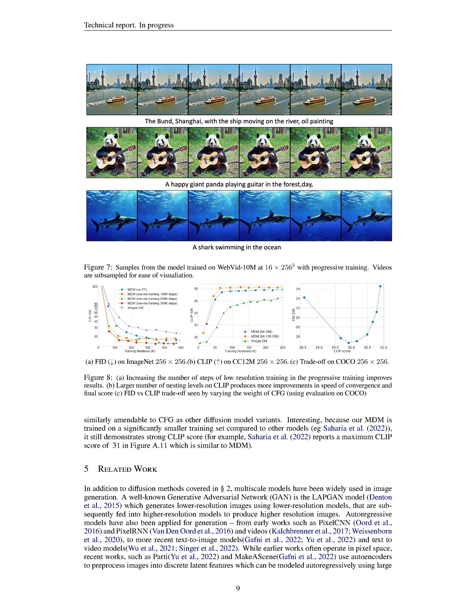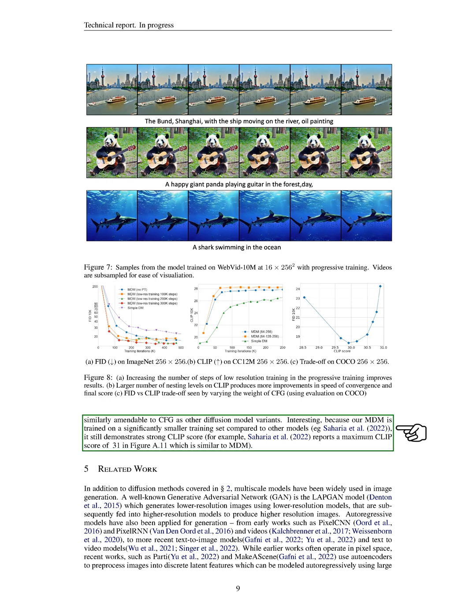Section summary. The authors compare their multi-resolution diffusion models, MDMs, against 3 baseline models: simple DM, cascaded DM, and latent DM. They find that MDMs have faster convergence and better performance compared to simple DM, outperform cascaded DM despite having fewer parameters, and show better performance than latent DM. Additionally, MDMs provide comparable results to existing approaches in the literature and demonstrate strong zero-shot capabilities in generating high-resolution images and videos. The authors also conduct ablation studies, showing that progressive training and increasing the number of nested resolutions improve the model's convergence, and MDMs are amenable to classifier-free guidance.